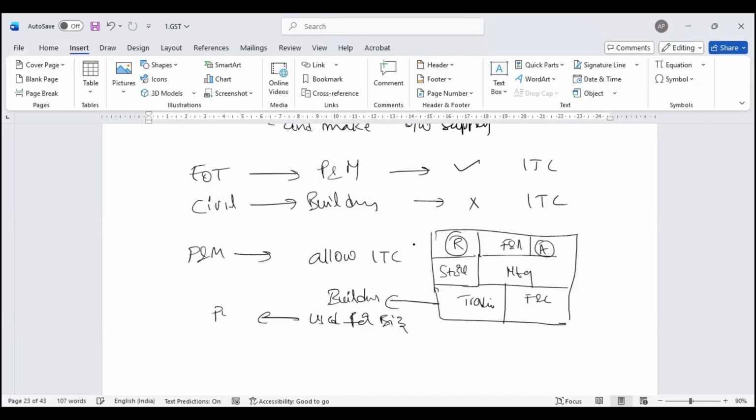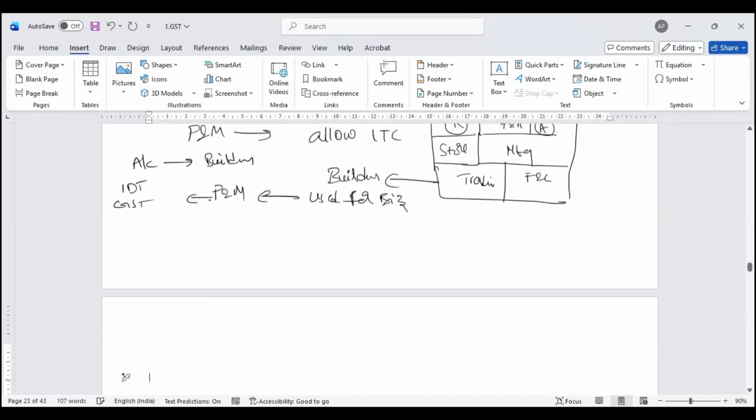I call this as plant and machinery. Please give me ITC. In accounting, you say it is a building. For indirect taxation, for GST, you say that this is a plant and machinery. Acceptable? I say that it is a building, but I say that I use this for the purpose of business where this entire activity happens. So I say one thing, I do something else. It doesn't go. What you have shown in your books of accounts as a building or plant and machinery should also replicate its usage. Then I can claim my input tax credit. This is what we need to understand.